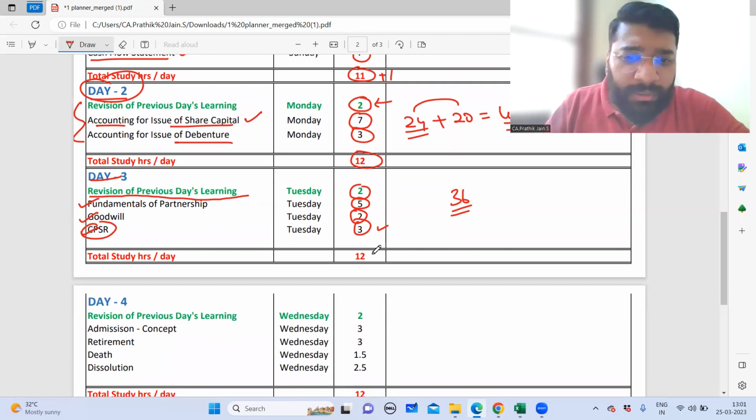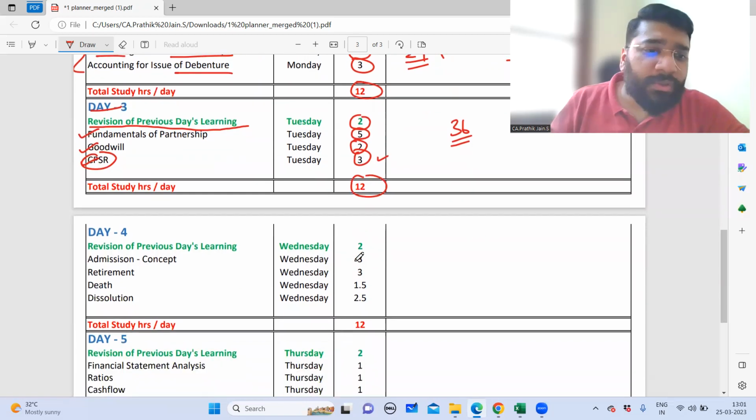So day three also, guys, totally 12 hours you have to give in. 12 solid hours you have to give in. There is no other option. And then you will be heading towards day four.